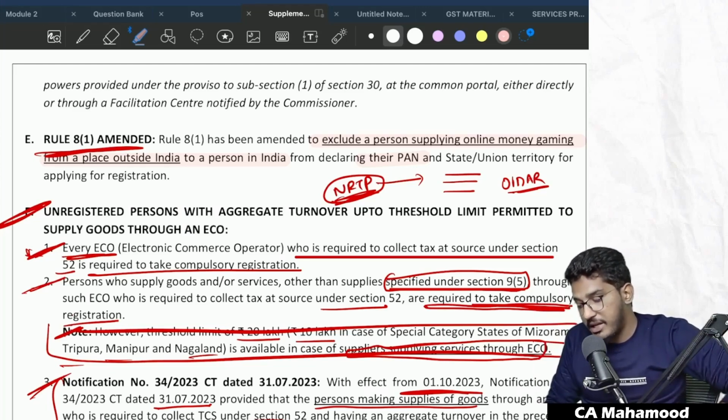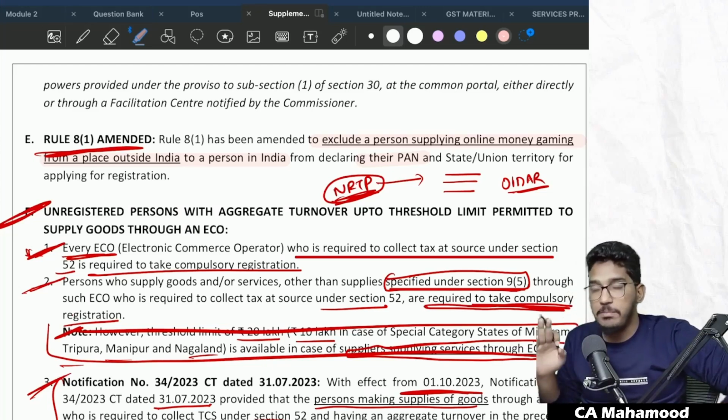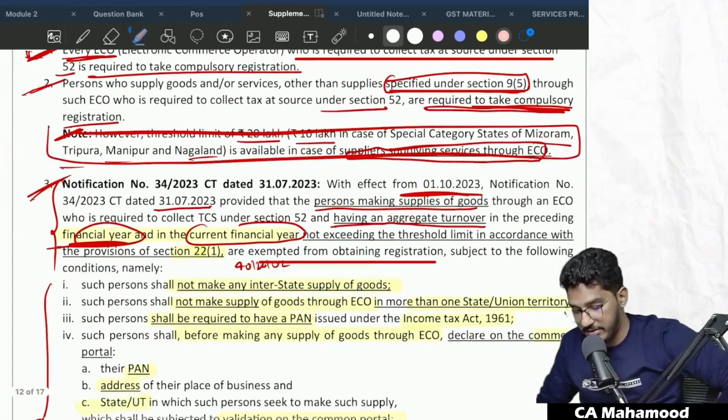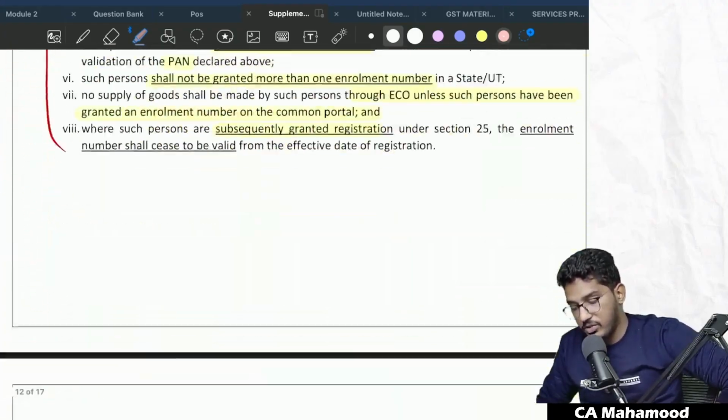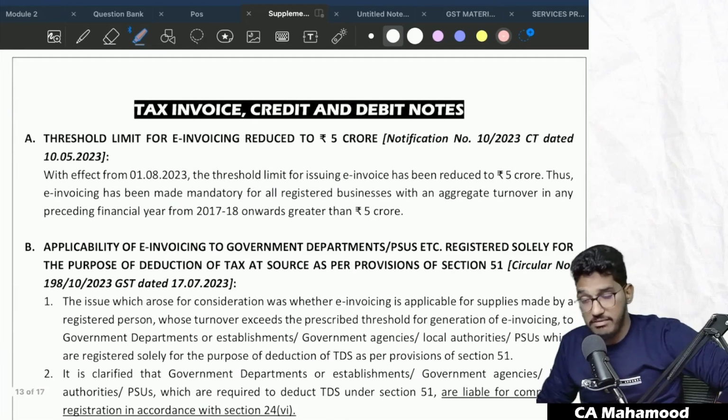The person supplying online money gaming services from a place outside India to a person in India has to get registered under GST. But since he is operating from outside India, he will not have PAN as per Indian laws. Even without that PAN number, the GST department will grant the registration. Clear? This is the amendment they have made in Rule 8 Sub Rule 1. These are the amendments relating to the registration chapter. Hope you have understood it.